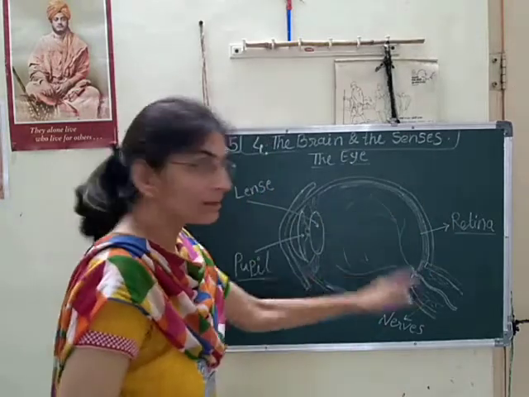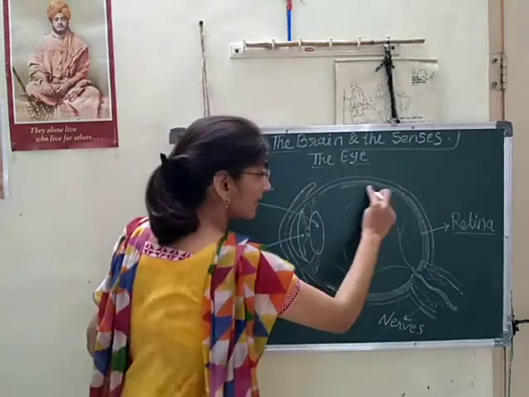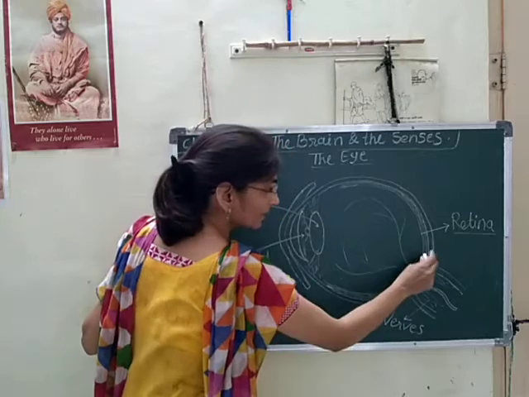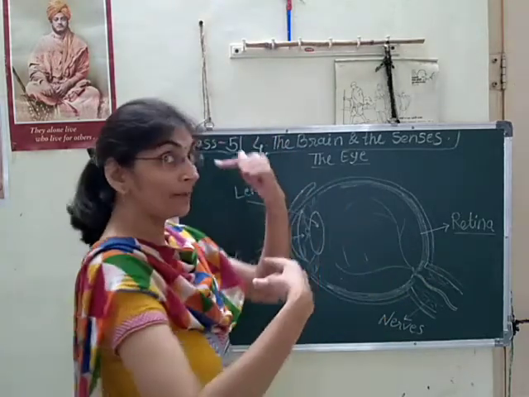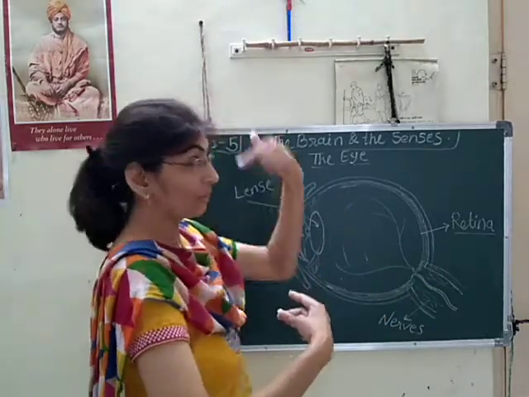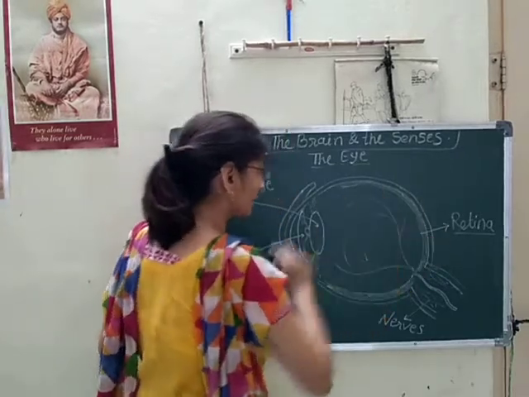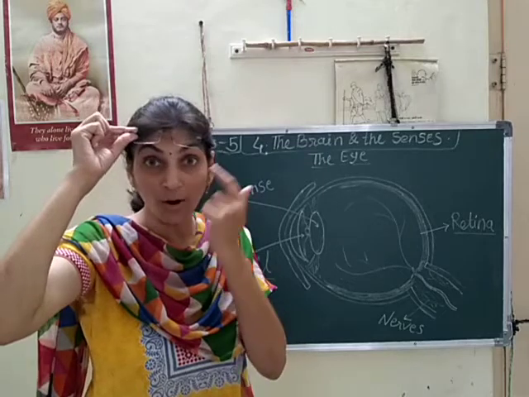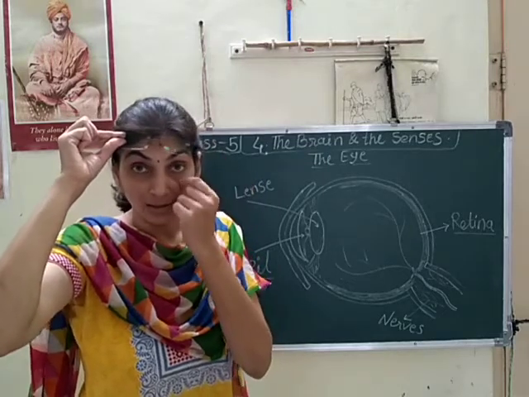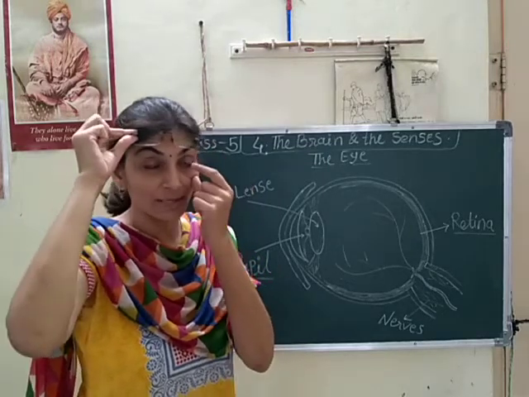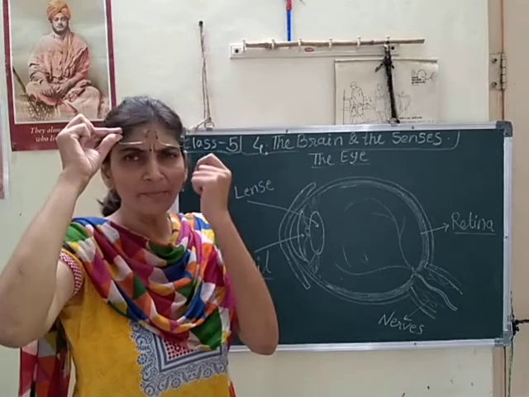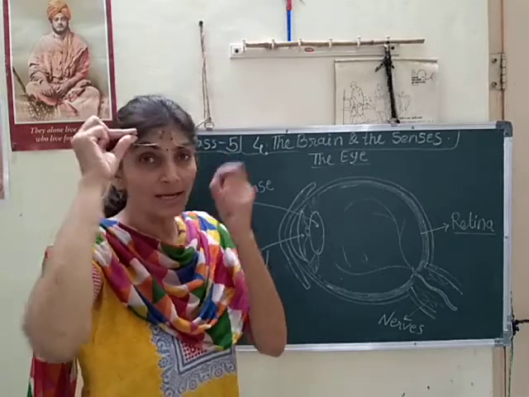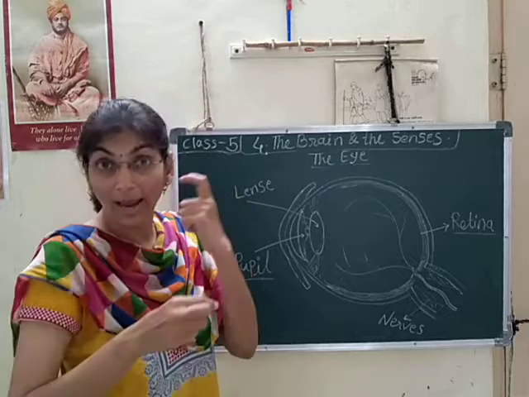So this is that outer layer. Again, inside that, in the deep portion, the retina is present. From the front side we see a blackish spot. Around that whitish portion there is a blackish spot, and at the center there is a very dark black colored spot.